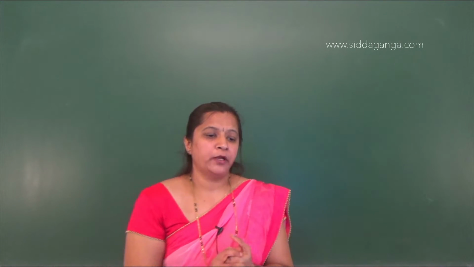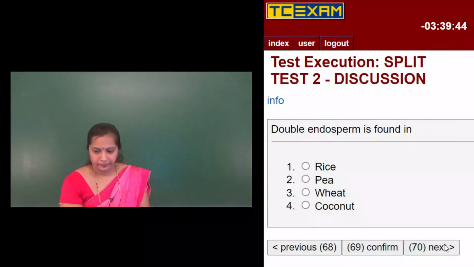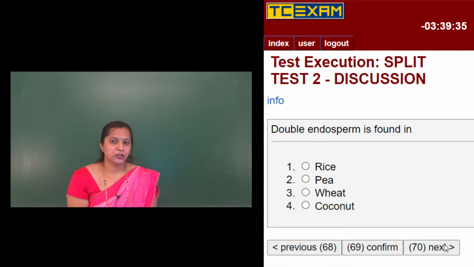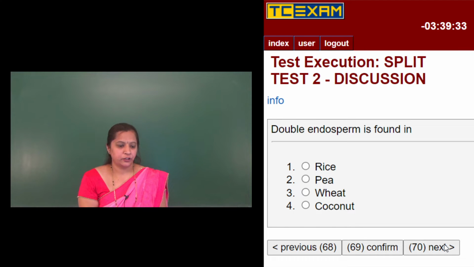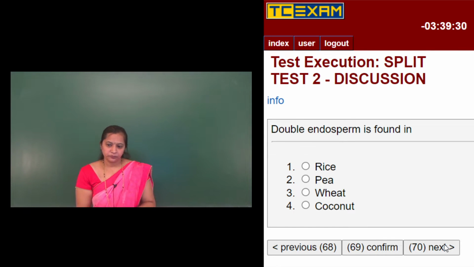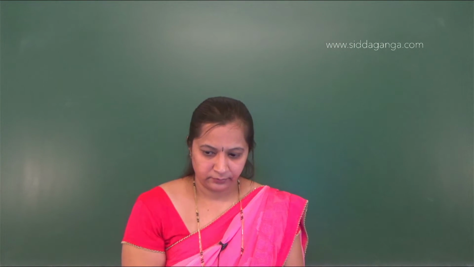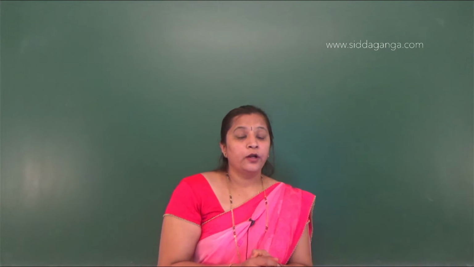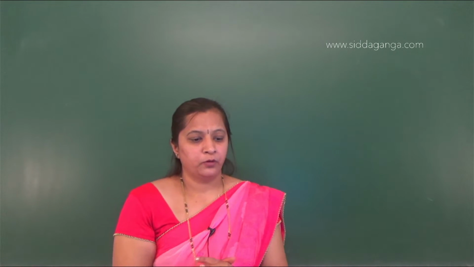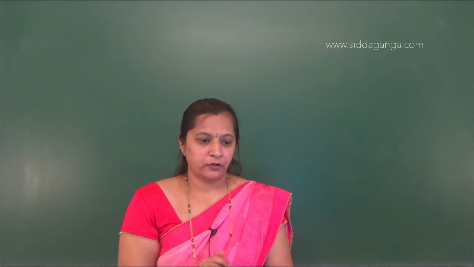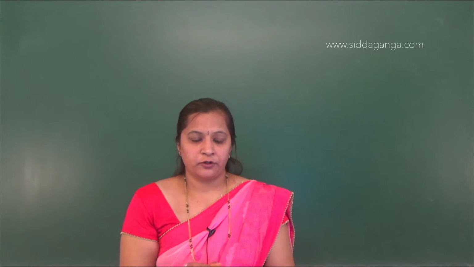Double endosperm is found in: the first option rice, second option is pea, third option is wheat, fourth option is coconut. So for double endosperm, the four options they have given are rice, pea, wheat and coconut. The correct option is coconut, because